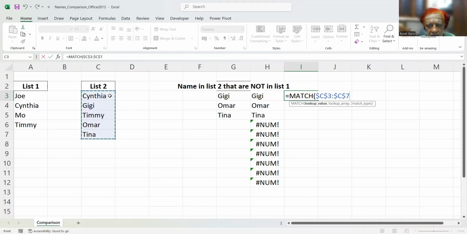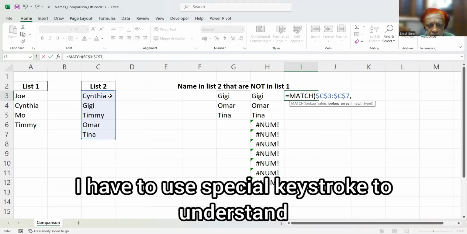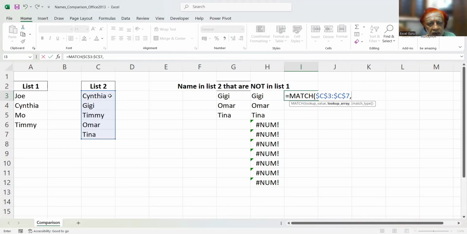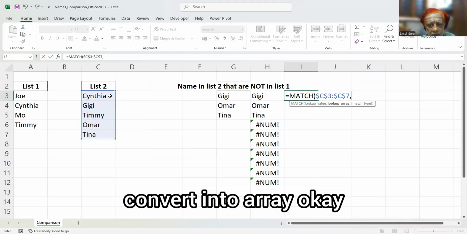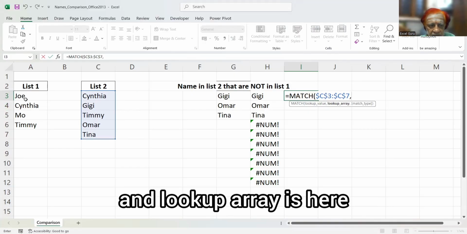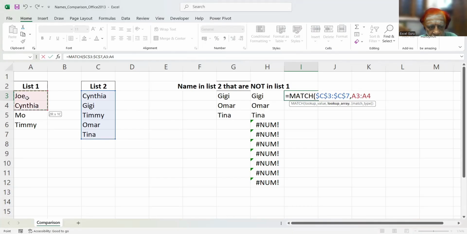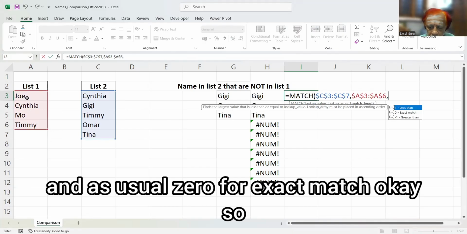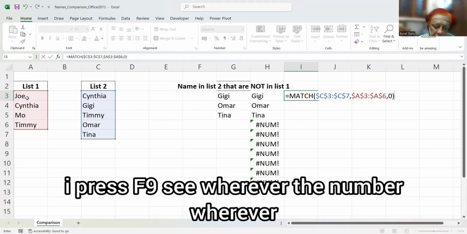For that reason I have to use a special keystroke so it understands that this function should convert into an array. The lookup array is here, and as usual, 0 for exact match. So I press F9.